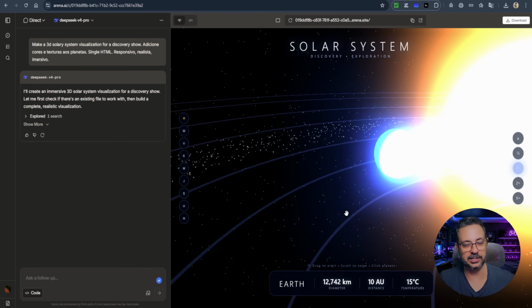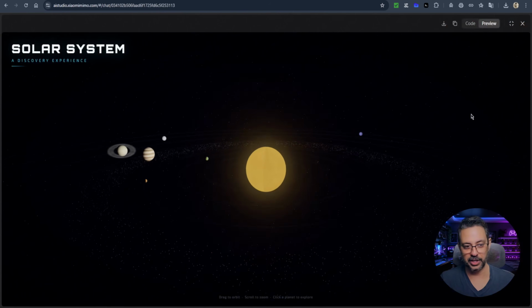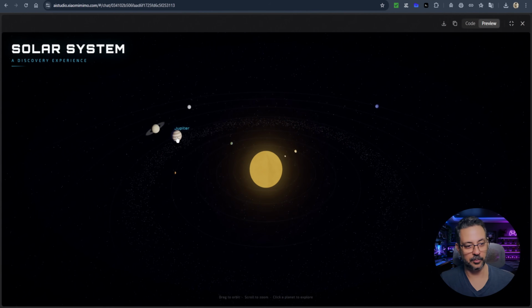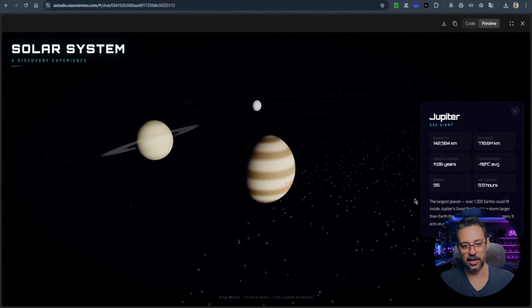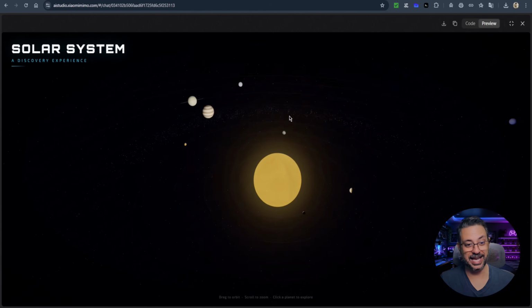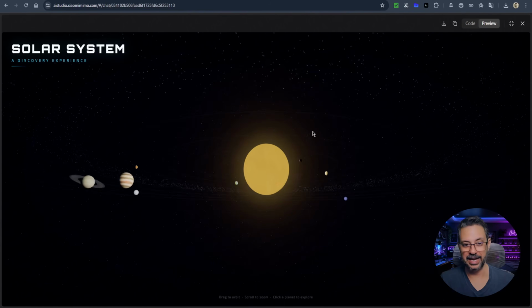Now let's see MiMo's version. Notice that here in MiMo, I don't have any speed control. Nothing like that. However, when I click on the planet, it opens a side window with the main information. So it also turned out really cool, and I thought that this rendering here is more visually pleasing.